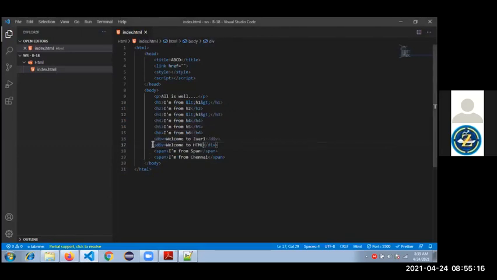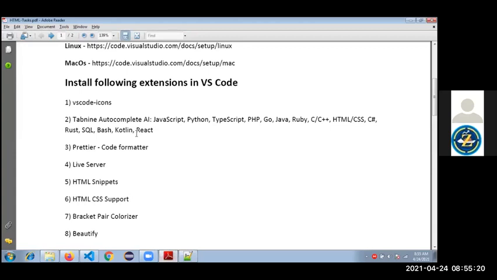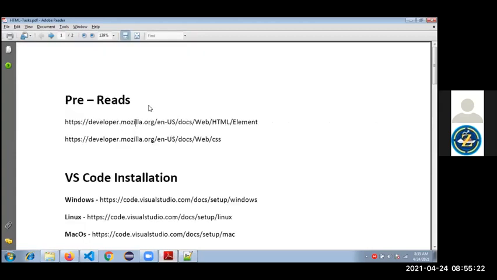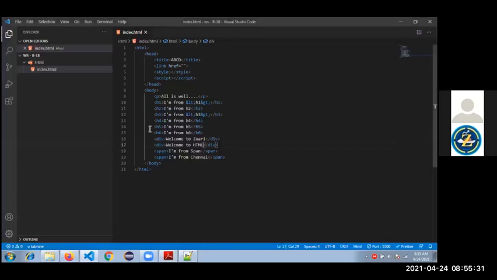For this only I have given the pre-reads in this material, right? Pre-reads. I have given them from MDN, Mozilla Developer Network. That's how it's represented. When I mouse over here, see MDN references. MDN stands for Mozilla Developer Network.